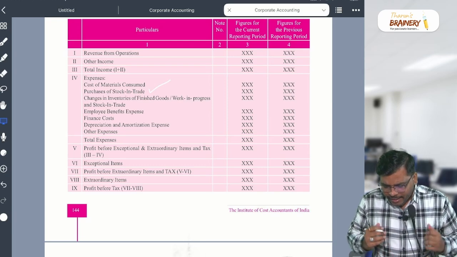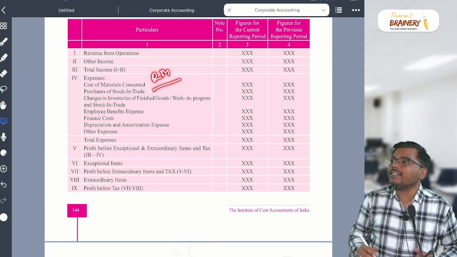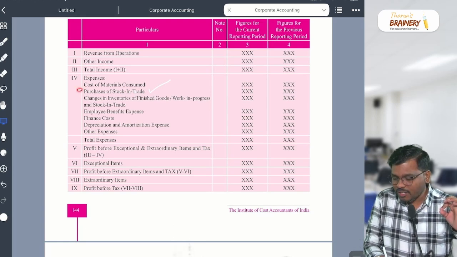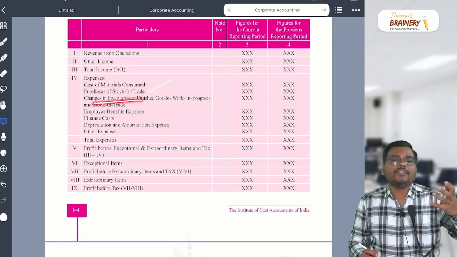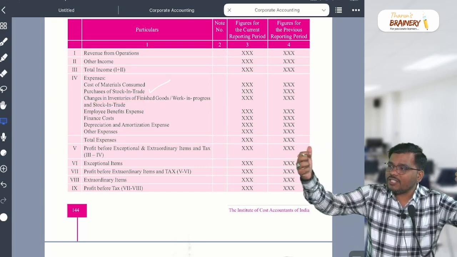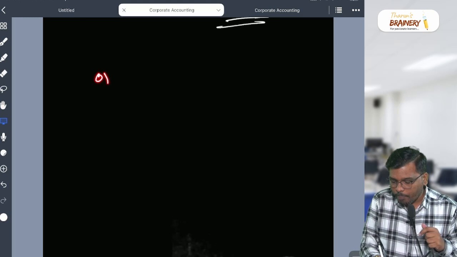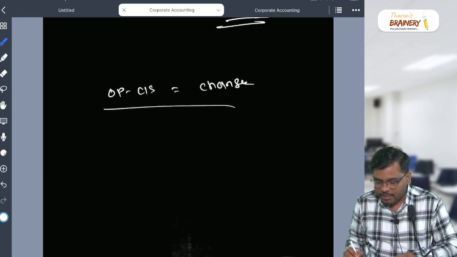Sir, what are you saying? Where is raw material already covered, sir? It is covered in the cost of material consumed. And change in inventory is opening minus closing. Change means opening minus closing, and we already recorded this one.